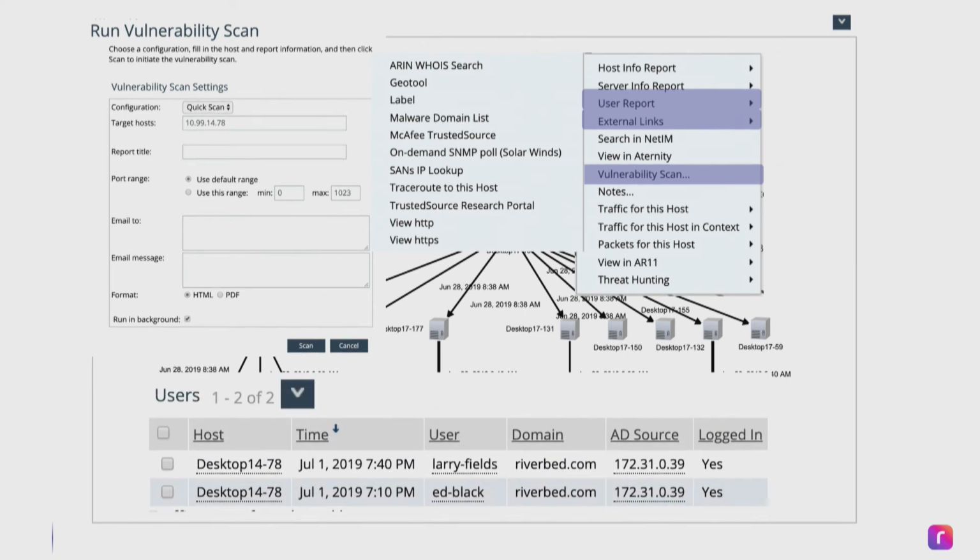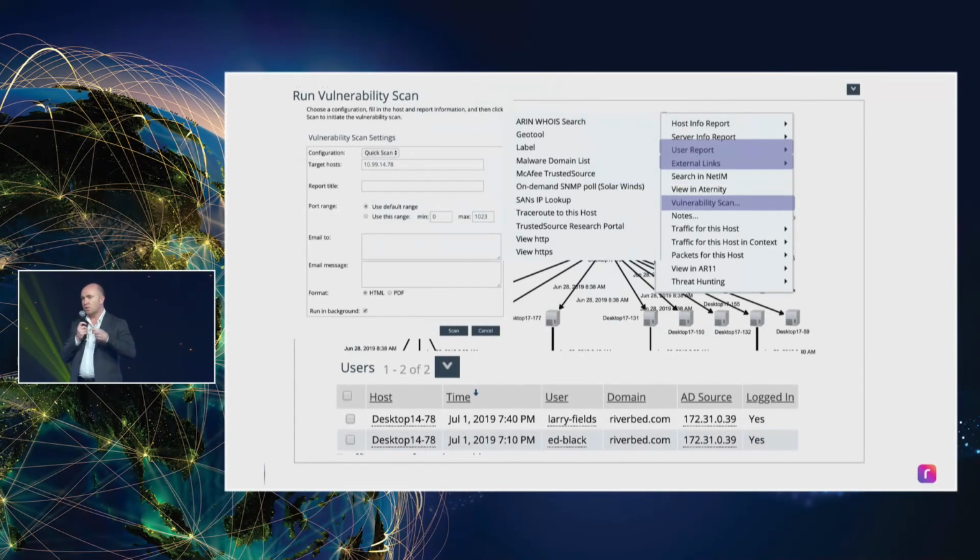We can actually go down to the user. It's all about this threat hunting of getting the information first, using observability to help the humans make better decisions about what they should look at, what they shouldn't, and then this whole pivoting and drill down to try to figure out what's going on in the environment.